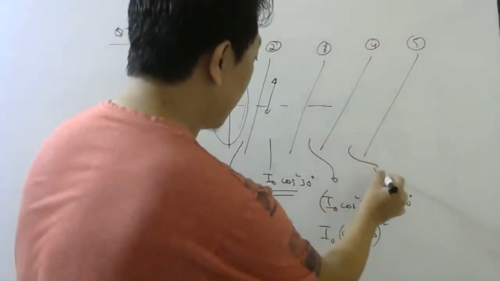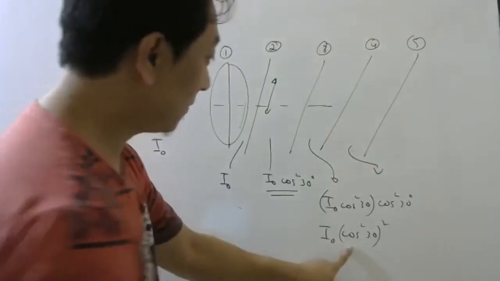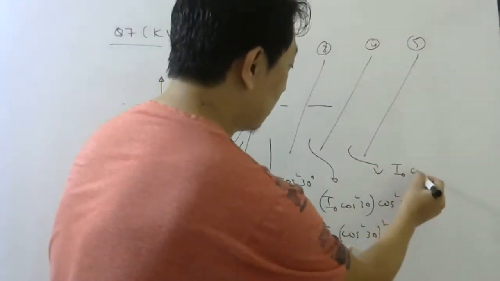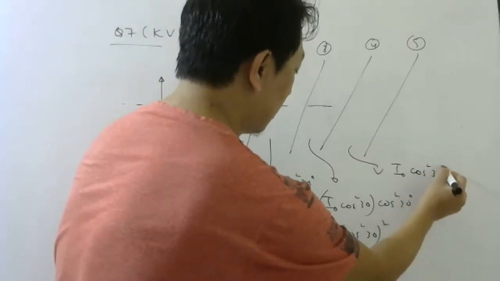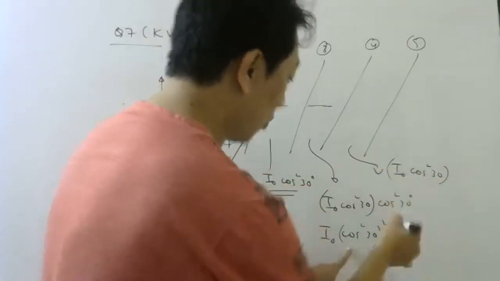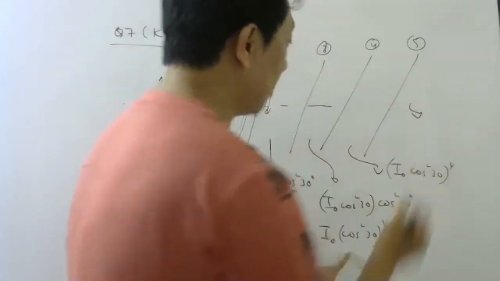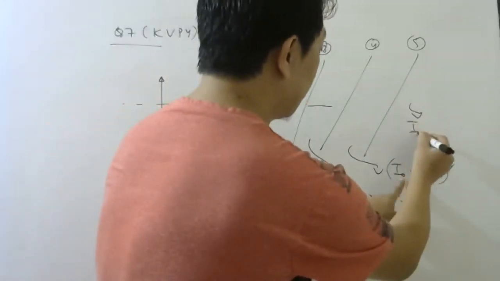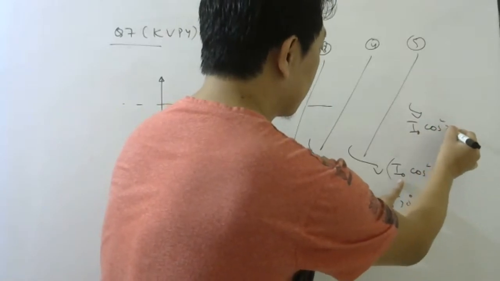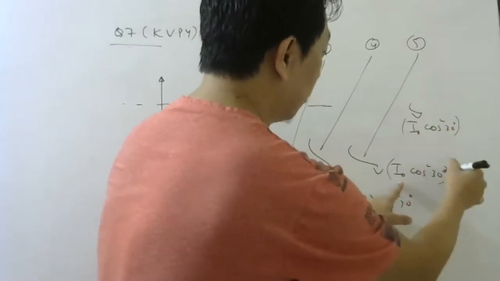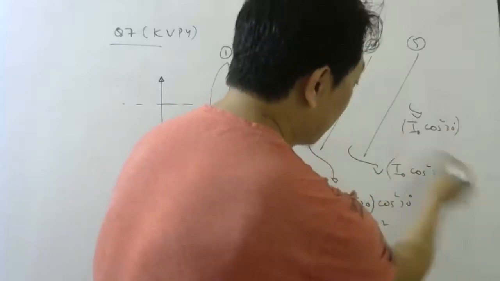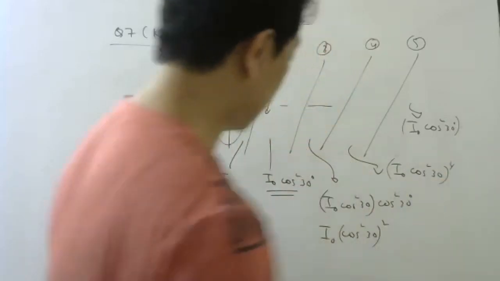So here will be again square of this. So it will be I naught cos square 30 to the power 4. Then finally light from here will be this intensity.